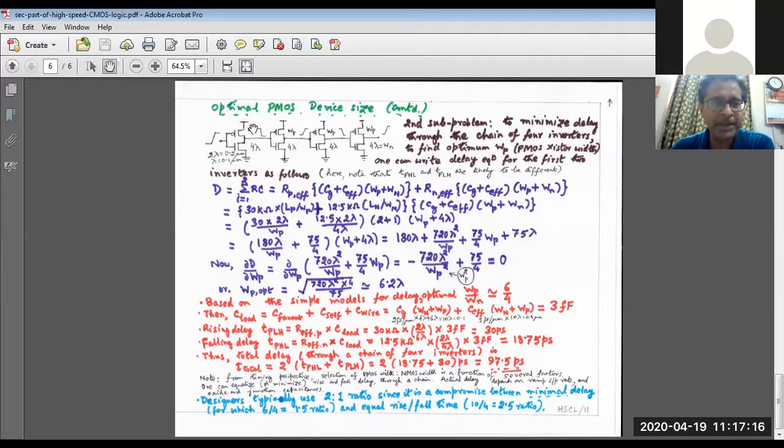That means whatever the negative going rate of fall is, it is not necessarily the positive going rate of rise for the subsequent stage. Clear? Because I have written that here, note that TPHL and TPLH are likely to be different. Of course, it will be different because now the problem is different. We have to minimize the delay of the entire chain.